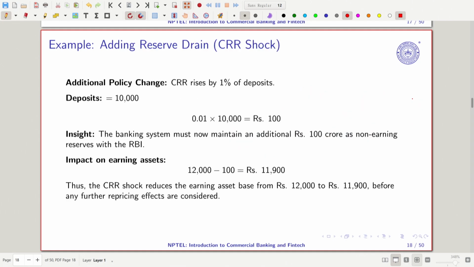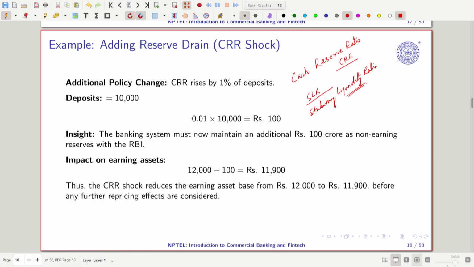Then here we have another additional policy change. RBI now increases the CRR. CRR is what? It is called cash reserve ratio. Then here we have a second one, SLR. SLR is what? Statutory liquidity ratio, right. So this is what we get.